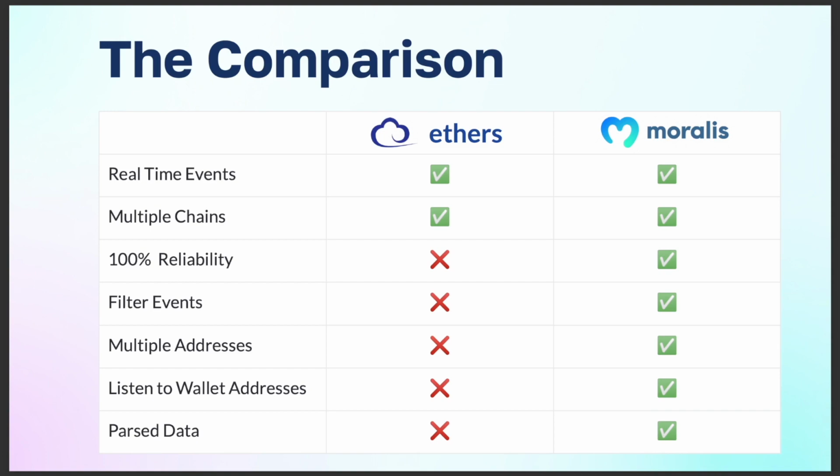Right, so taking a look back at our comparison table, what we checked out already, we have the 100% reliability by using Moralis, as you have all those chains in the same tech stack that's sending you webhooks. So as long as Moralis is running, you'll get your webhooks from the Binance Smart Chain, Ethereum network, Polygon network, so on and so forth. We've also checked out getting webhooks from multiple addresses. In our example, we used USDC and USDT, and it was as simple as just appending to our addresses array all the addresses we are interested in. And we also saw all the parsed data that was coming in through the Moralis webhook. So finally, what we want to check out is filtering of events.